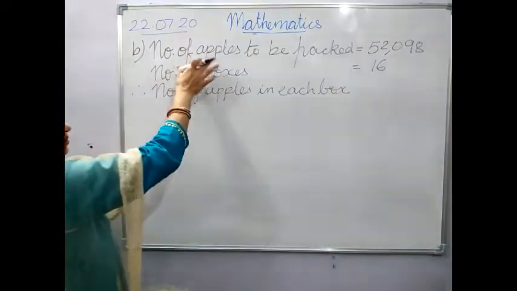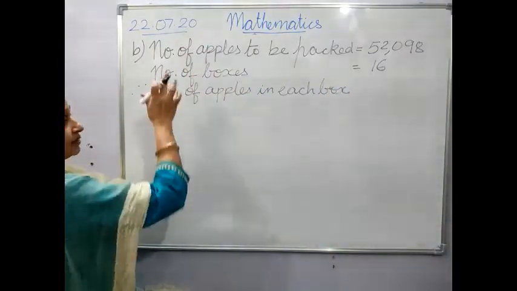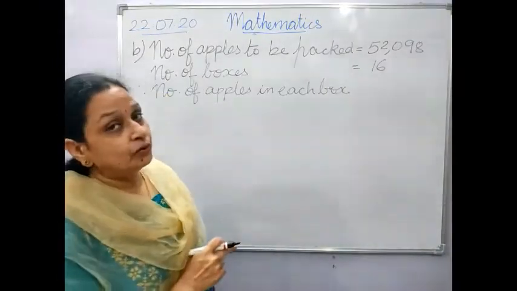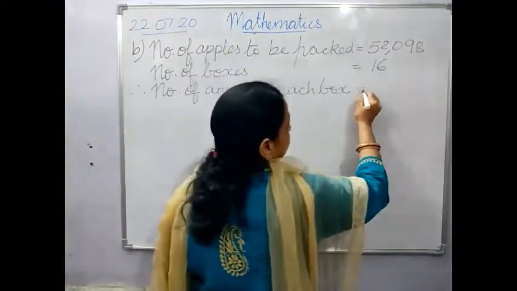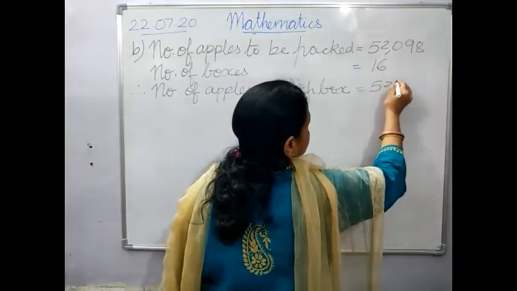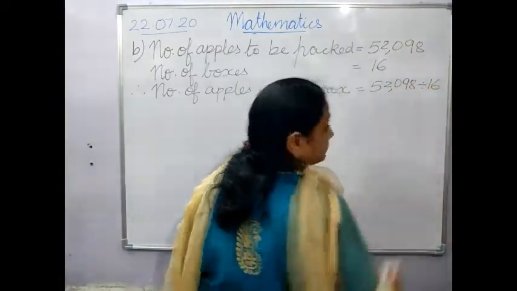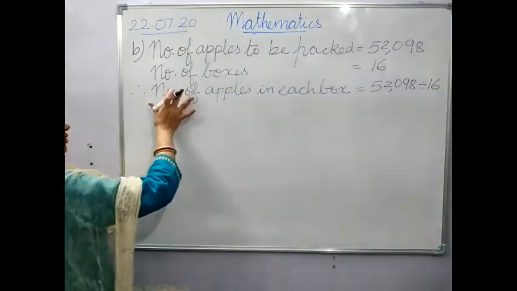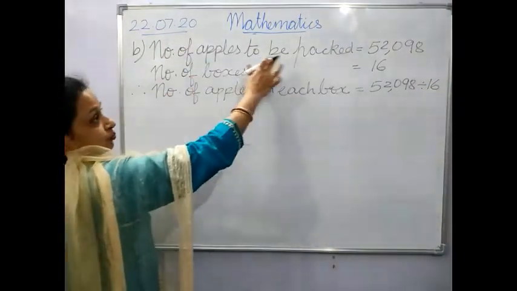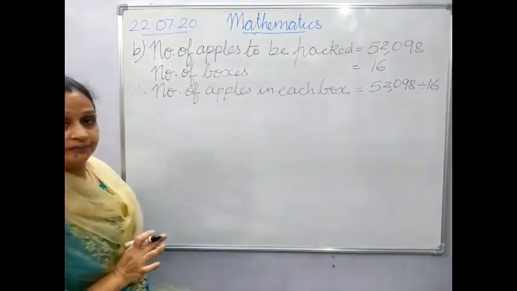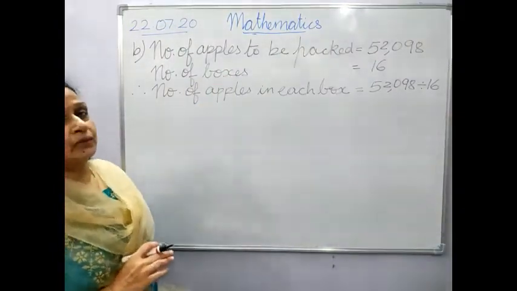Since the total number of apples is given and the number of boxes is given, you have to find out the number of apples in each box. That means you have to divide. 52,098 divided by 16. If you are not writing this number of apples to be packed, number of boxes, apples in each box, that is also correct.